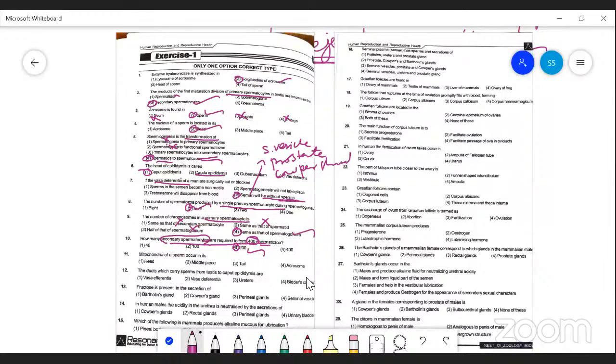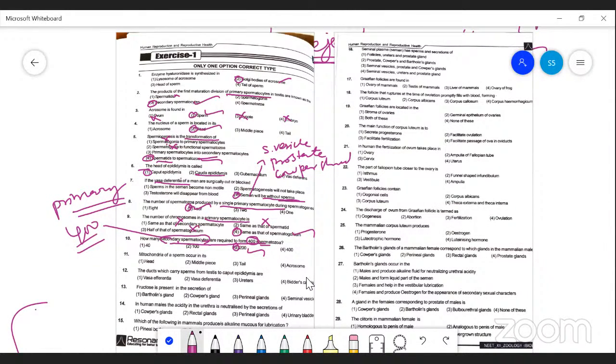Suppose instead you ask about primary, then 400 cells. The secondary spermatocyte divides only once, that is the second meiosis. So only 200 spermatozoa are produced.